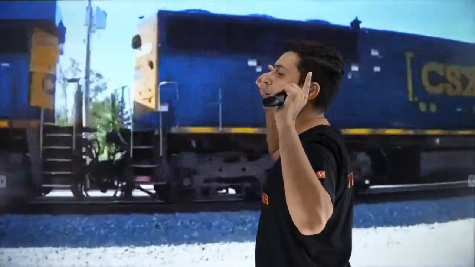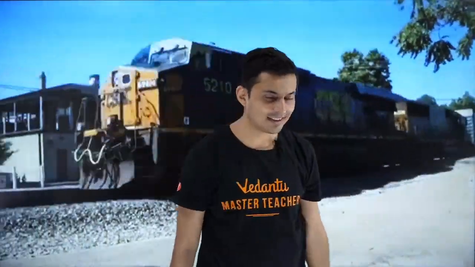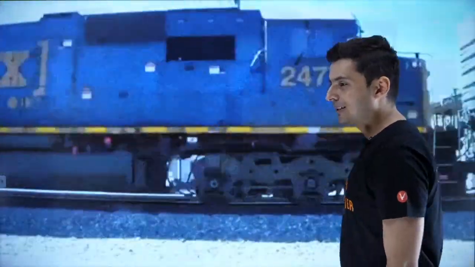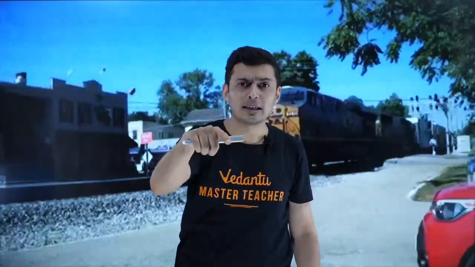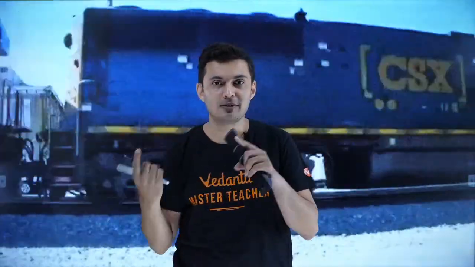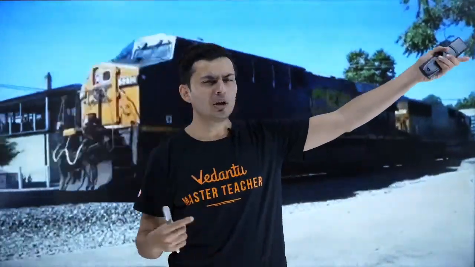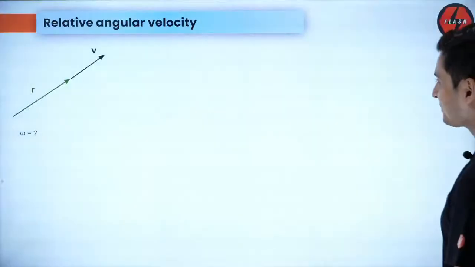Are you guys now ready for the best question of today's session? You will see why, when you stand near a railway track and you see a train coming from far away, even though it is traveling with the same speed, you feel that when it comes closer it is traveling faster, and when it is far away, you feel it is hardly moving. Yes, obviously, it is important for KVPY.